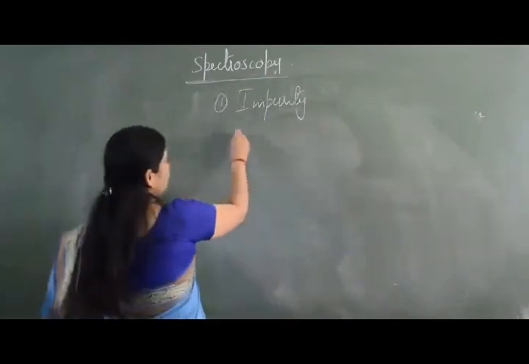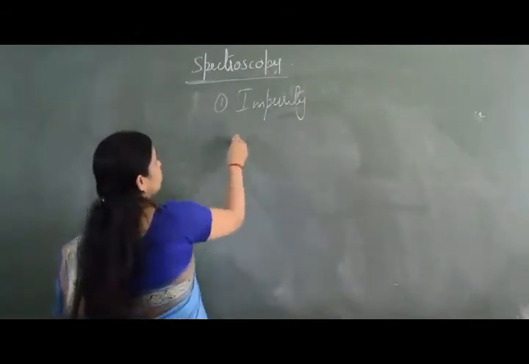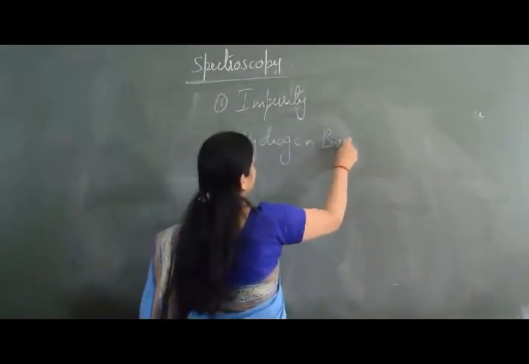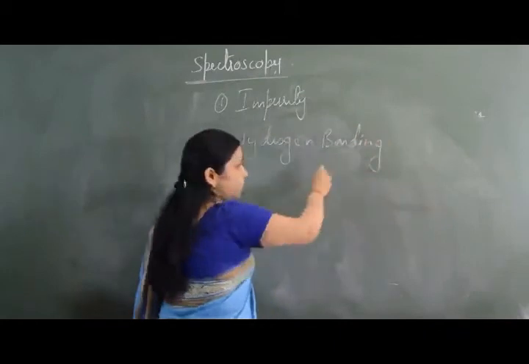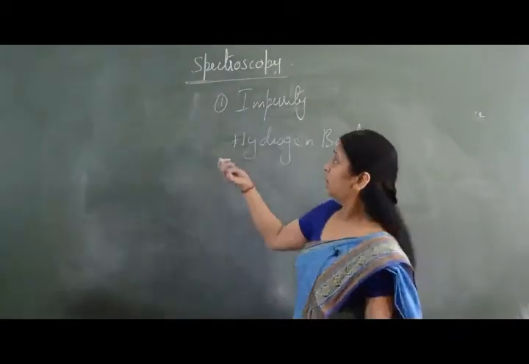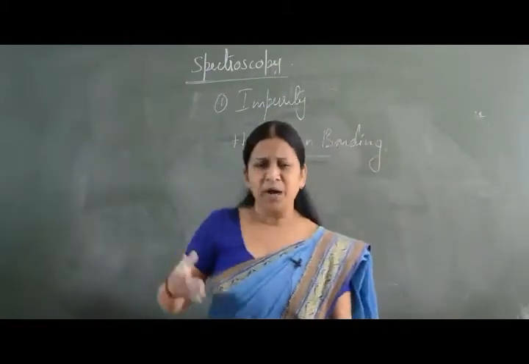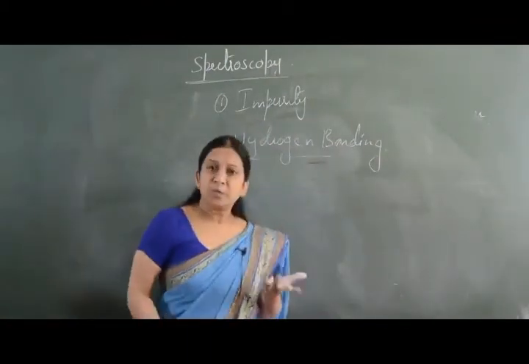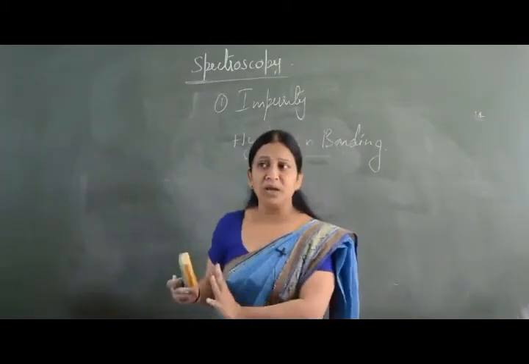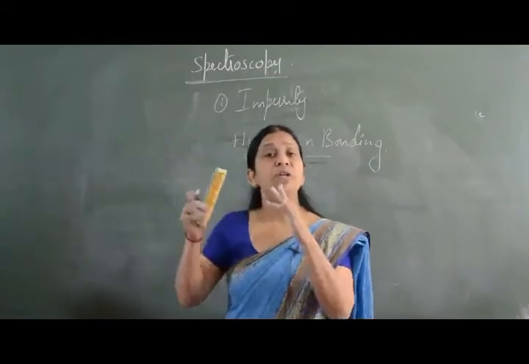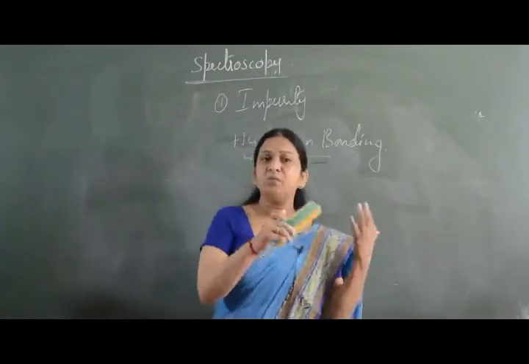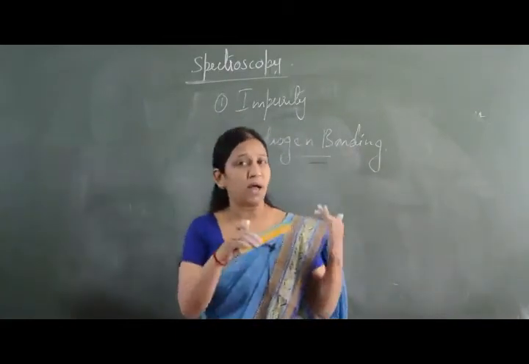Then by spectroscopy we can also analyze what type of hydrogen bonding is there in the molecule, whether it is intermolecular or intramolecular. Hydrogen bonding can be determined by IR spectra. If it is intermolecular hydrogen bonding, the absorption band is going to diminish with dilution, and if it is intramolecular, then the absorption band is unaffected by dilution.